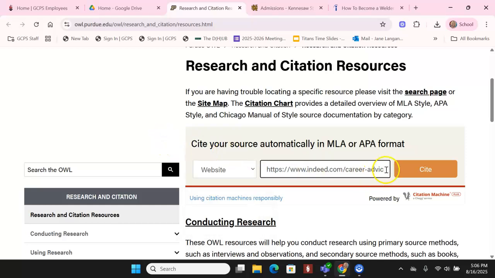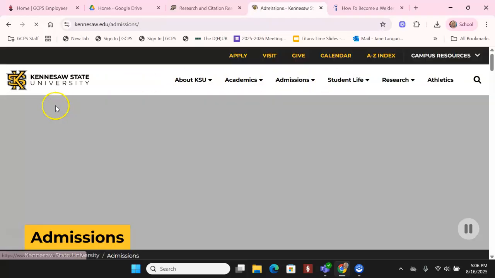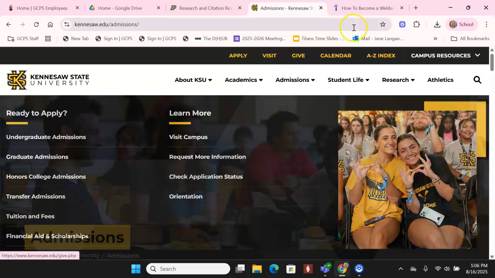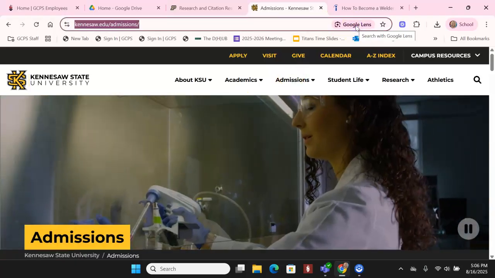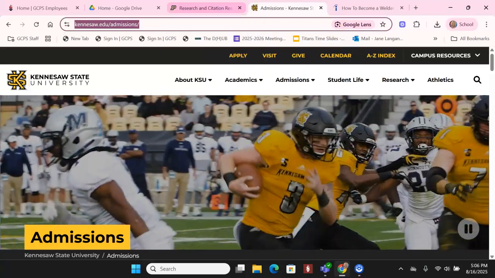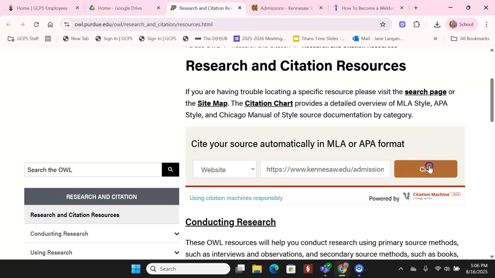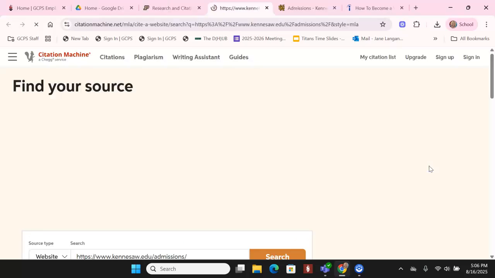So in this instance, let's say I'm researching KSU and I'm researching their admissions. Then I would copy the site, so in this case, Kennesaw admissions, and I simply paste it in here and ask Citation Machine to cite it.